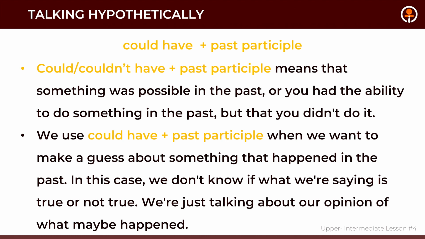So this one is present perfect. Okay? So secondly, we use could have plus past participle when we want to make a guess about something that happened in the past. In this case, we don't know if what we are saying is true or not true. We're just talking about our opinion or what maybe happened. So it's about talking hypothetically.